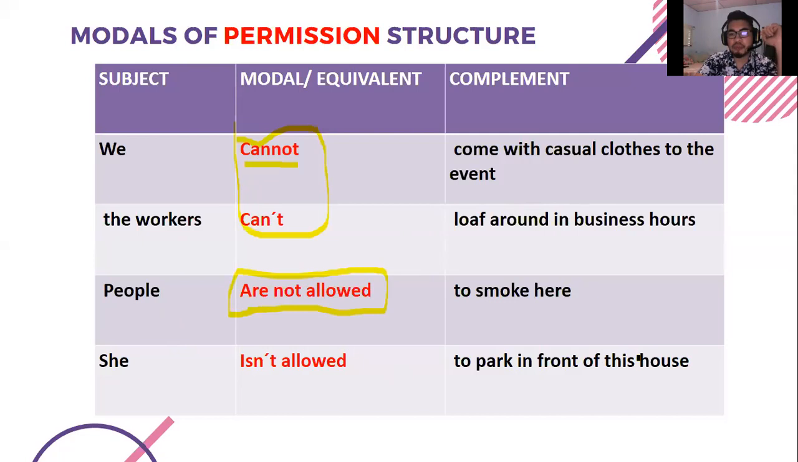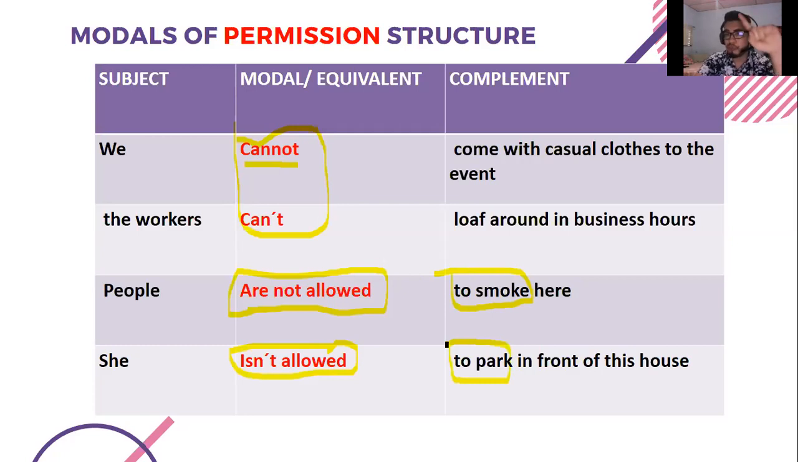And she isn't allowed to park in front of the house, okay? Ella no tiene permitido parquearse enfrente de la casa. Notice that the same will happen. When I have the phrase allowed, I will have an infinitive. I will not have a verb. I will have an infinitive. I will have to plus the verb.